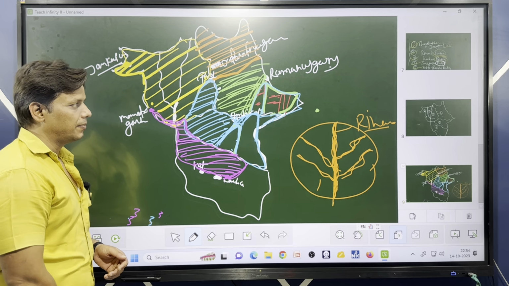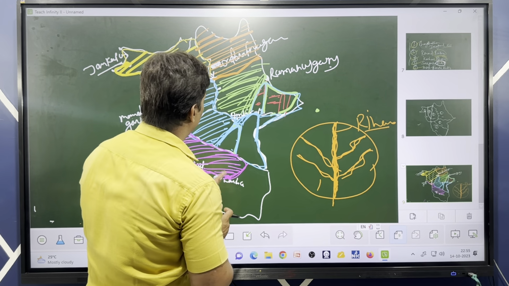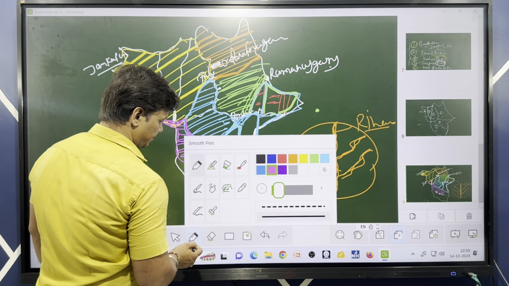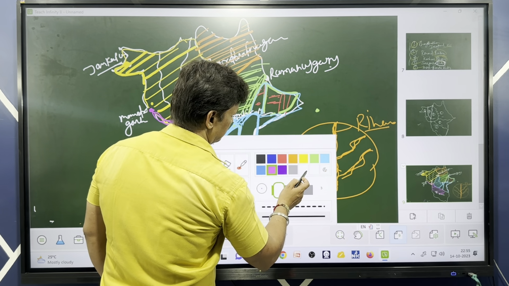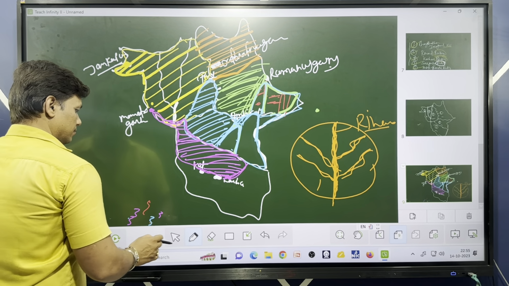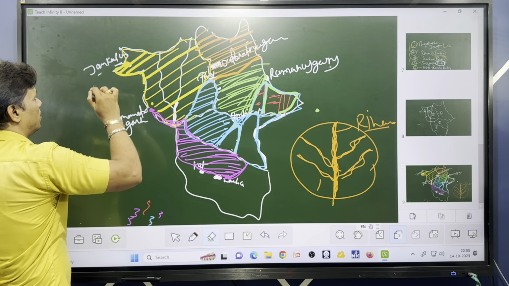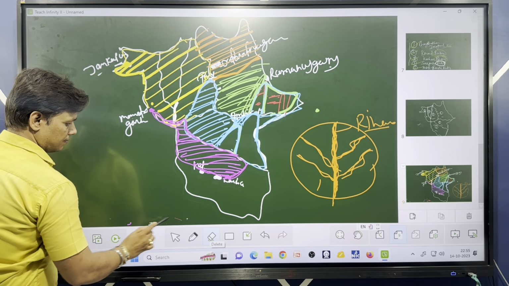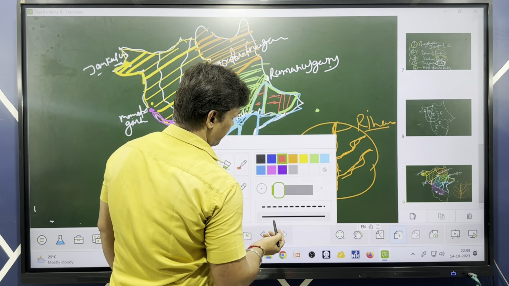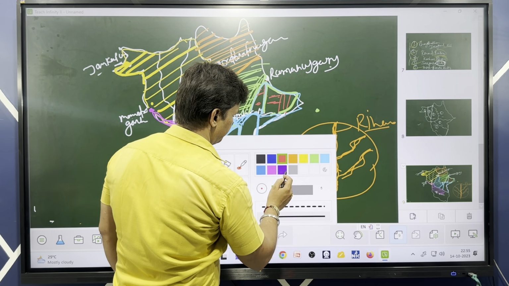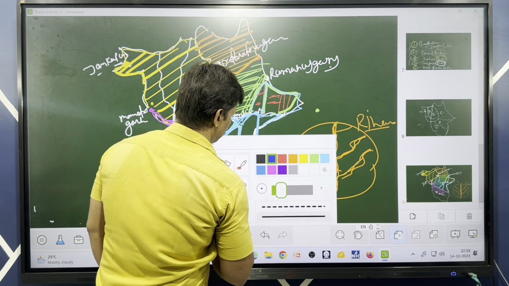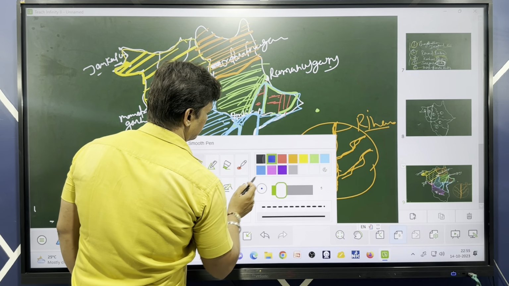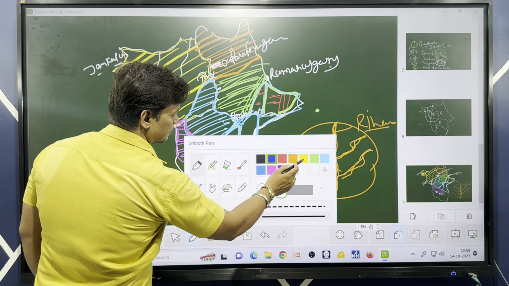Now we have already studied all 5 sections of the plateau of Eastern Bagelkhand. Let's revise all these sections again.